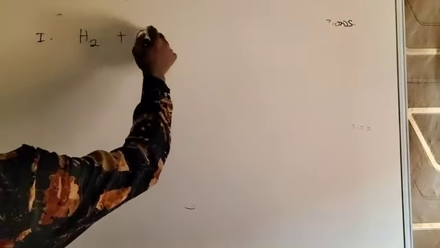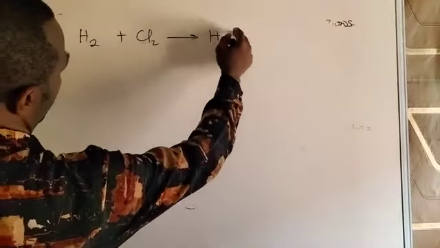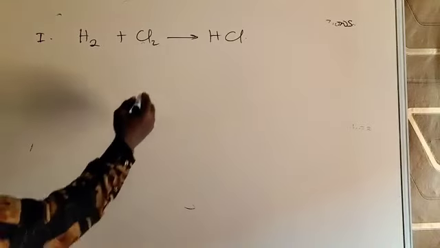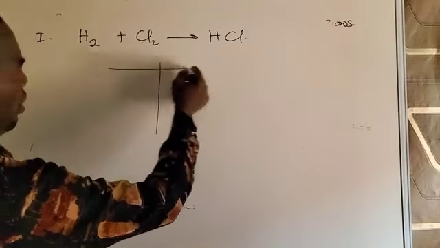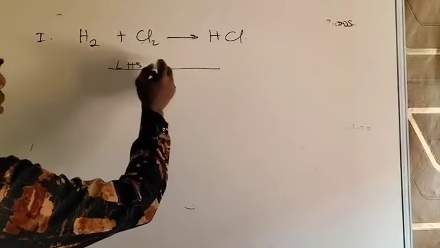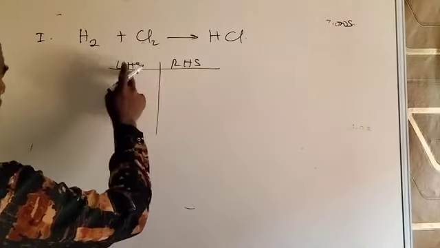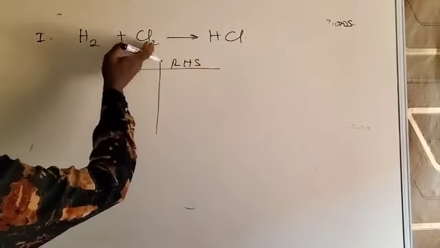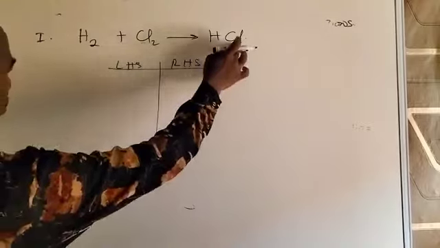One example is this reaction between hydrogen and chlorine to give you hydrogen chloride. So let's see, is this equation balanced? How do we balance it? So all we have to do is draw a table here, left hand side. Remember that LH means left hand side, this is right hand side. The left hand side indicates the reactants, the right hand side the products.